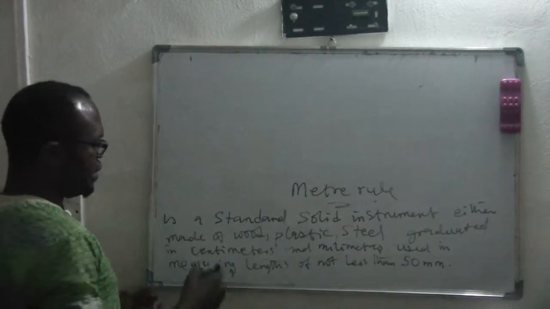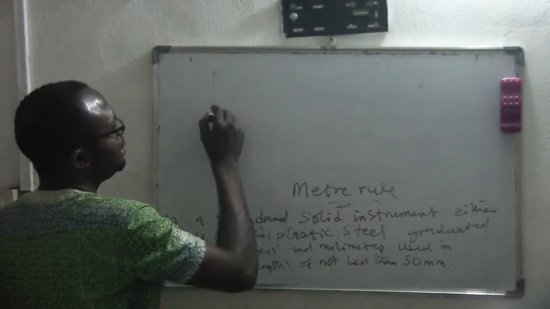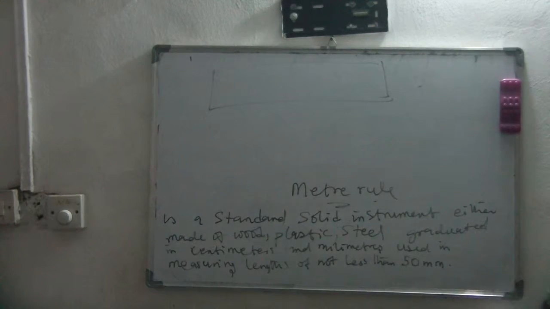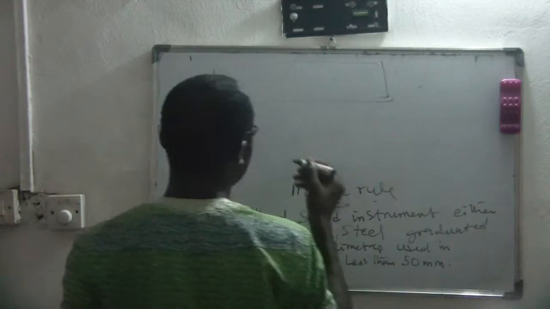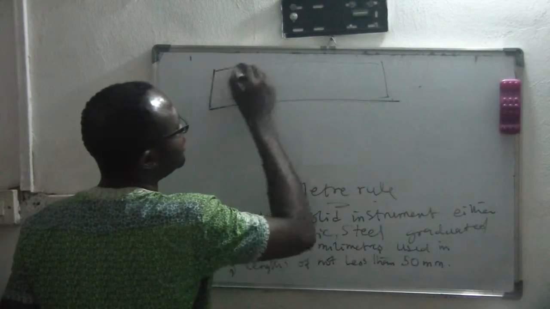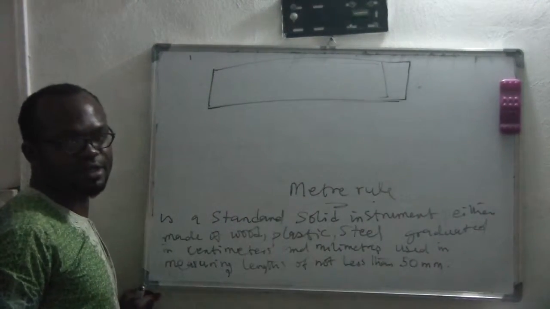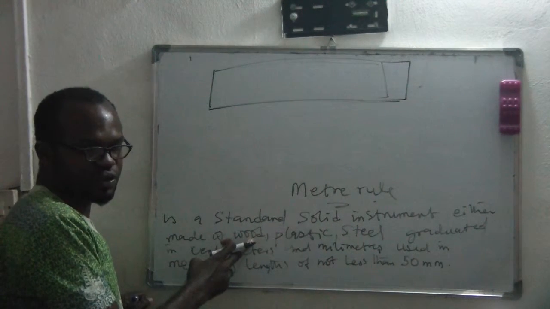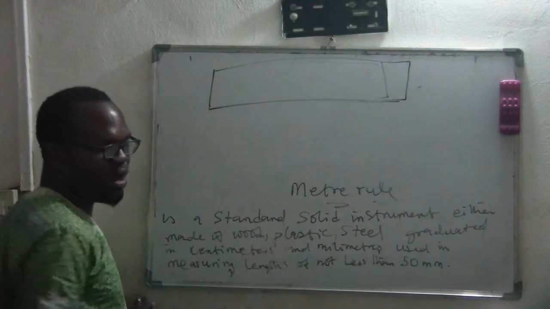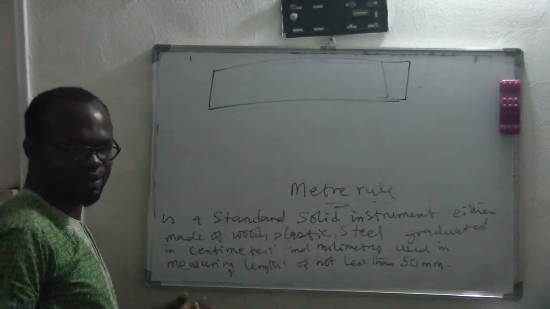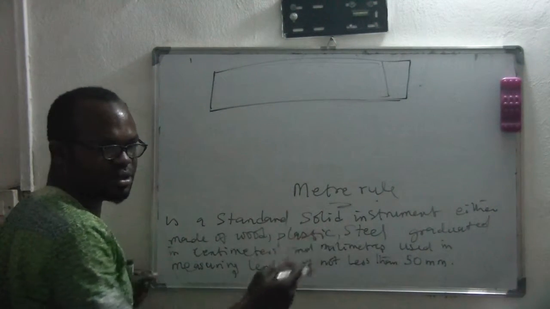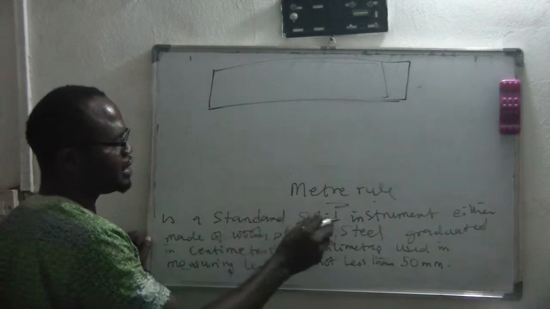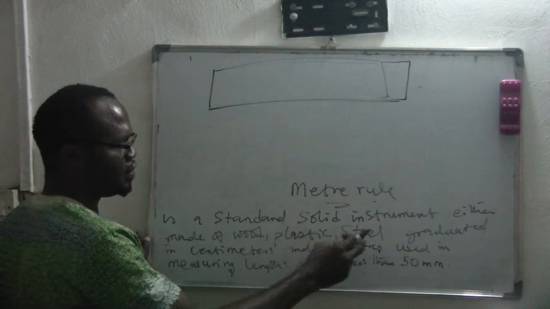A meter rule is a standard solid instrument. This is the way your ruler is now, right? In secondary school, you used rulers that are made of wood or plastic, that white plastic that looks like glass, but it's actually plastic. Or steel. There are some rulers that are made of steel. So we say that a meter rule is a standard solid instrument, either made of wood, plastic, or steel.